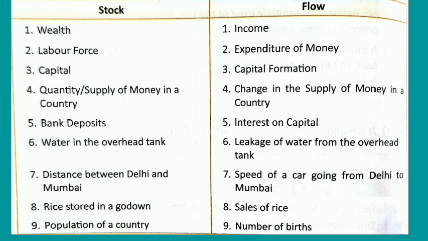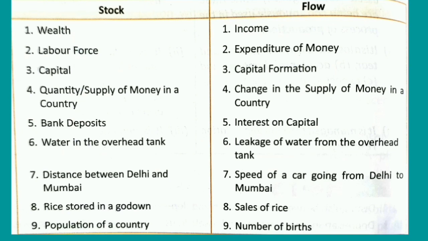Whereas in the case of flow, the examples are: first one, income; second one, expenditure of money; third one, capital formation. What is another name of capital formation? Investment. Okay. Then fourth one, change in the supply of money in a country. Fifth one, interest on capital. Sixth one, leakage of water from the overhead tank. Seventh one, speed of a car going from Delhi to Mumbai. Eighth one, sales of rice. And ninth one, number of births.